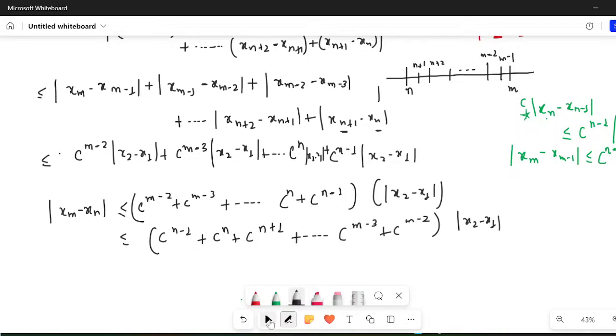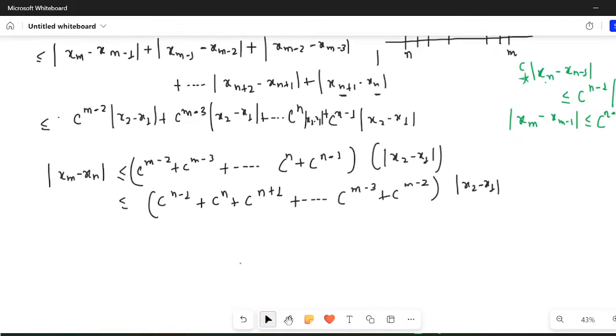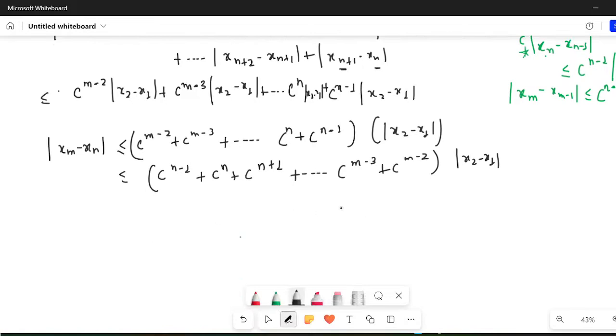Okay, now you think about this. Just think about this. What is this? This is a geometric series, isn't it? This is a geometric series, right? So this is a geometric series, because c lies between 0 and 1. c lies between 0 and 1. And clearly you can see this is a geometric series.